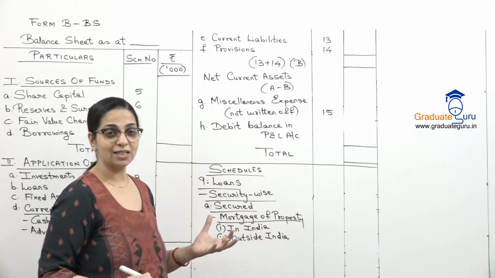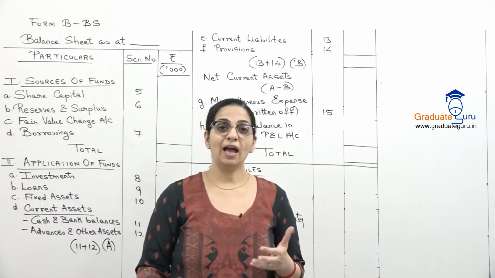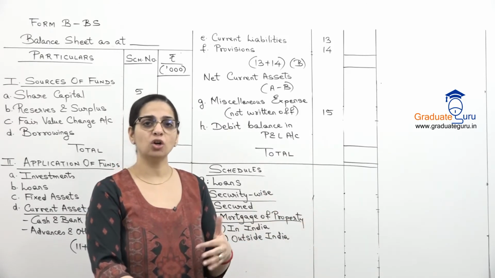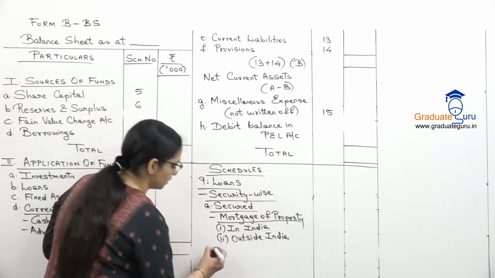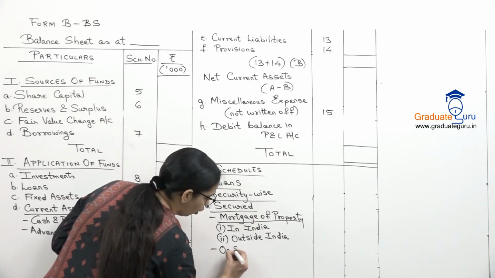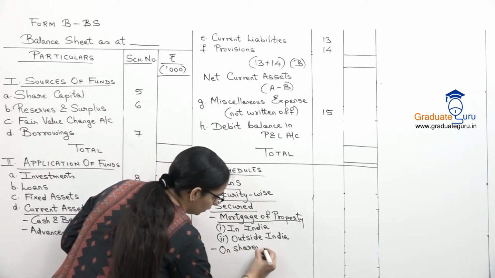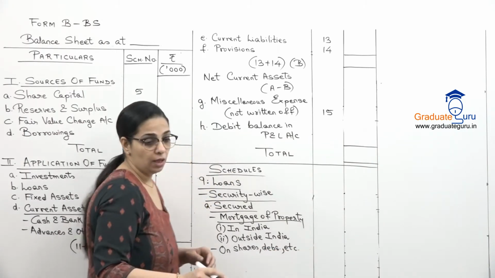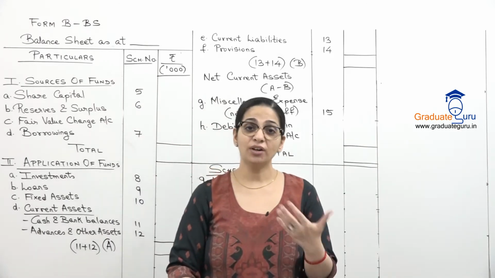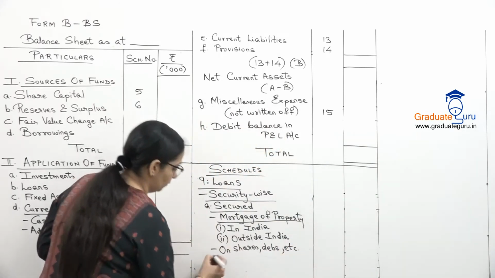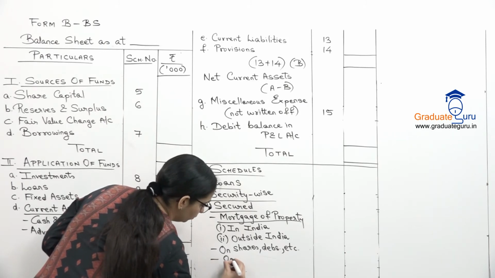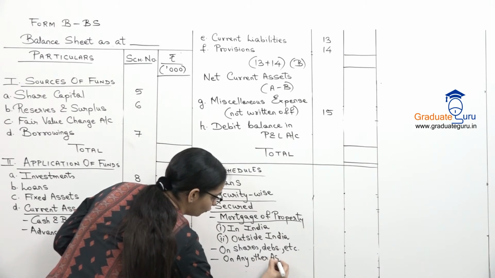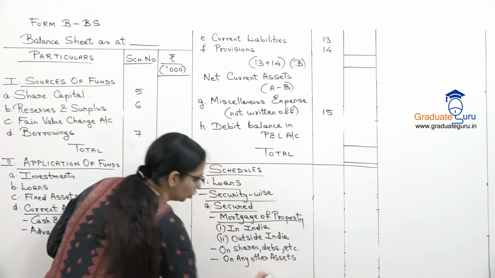So this is the first category under secured. Then we have, here it was mortgage of property. We could also have a charge or a mortgage against shares, debentures, etc. So it is secured on shares, debentures, etc. And we have any other type of security. So on any other assets. Of course, you have to specify which other assets you are talking about.